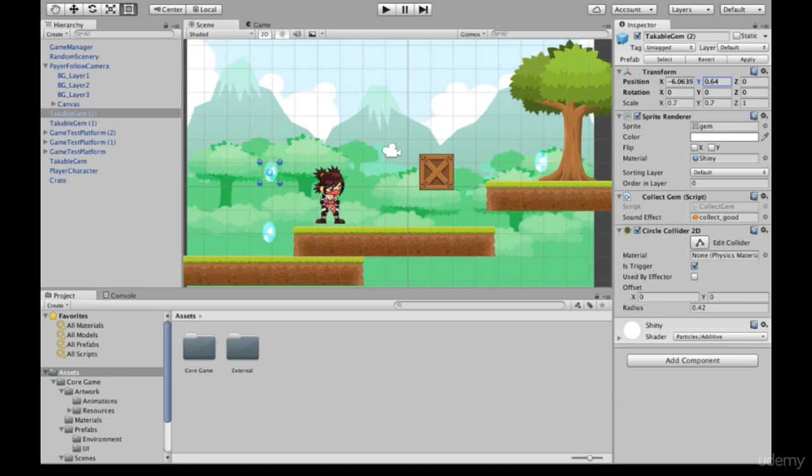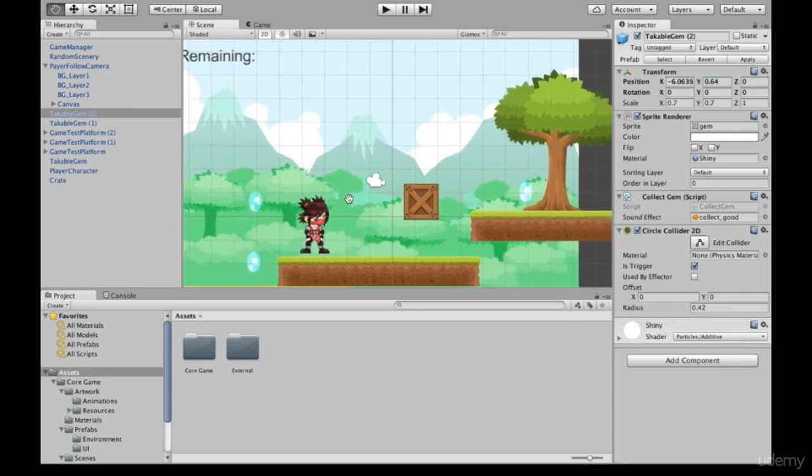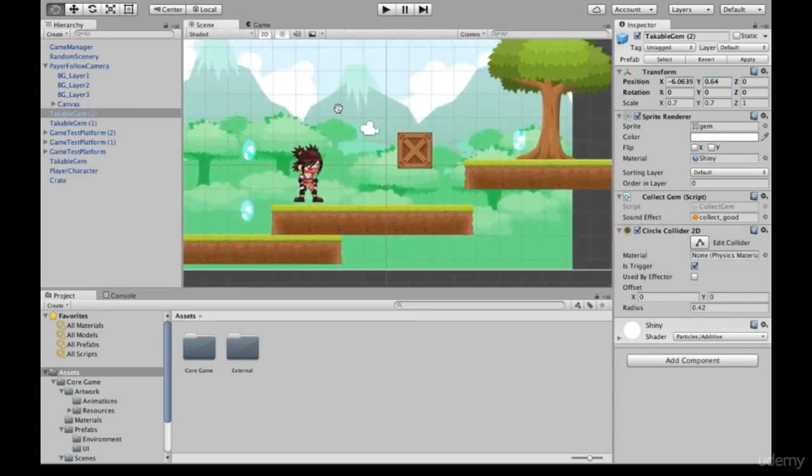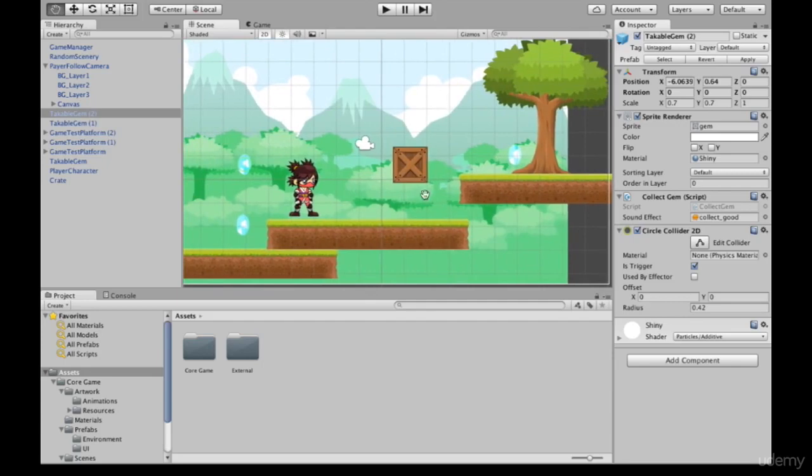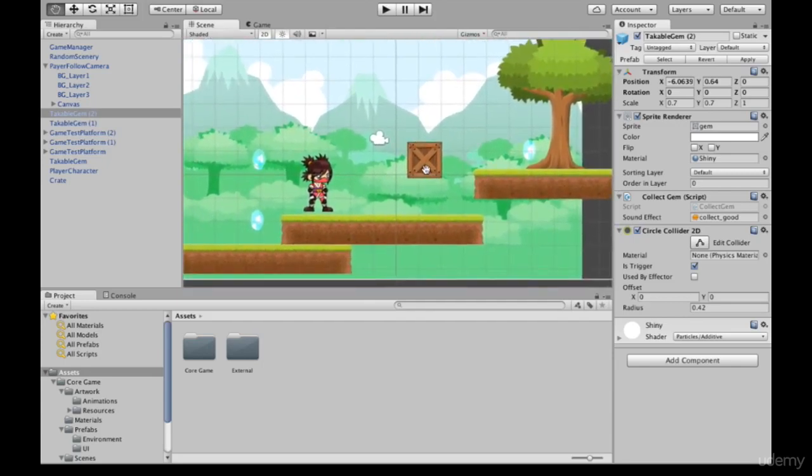Now, when you're within the scene area, sometimes you need to make some adjustments to things. So you can see at the top here, there's these tools. So the hand tool is a simple pan tool that allows you to move around the scene without actually picking up any objects. The move tool gives you some grips on the selected object, so you're able to move it up or down, left and right, just by grabbing on the handles.